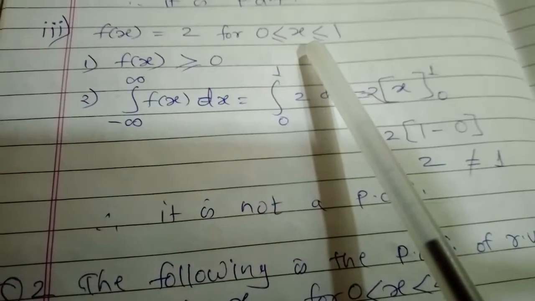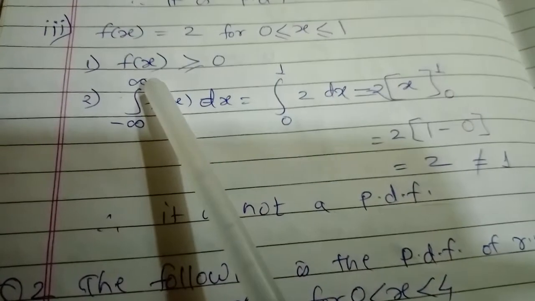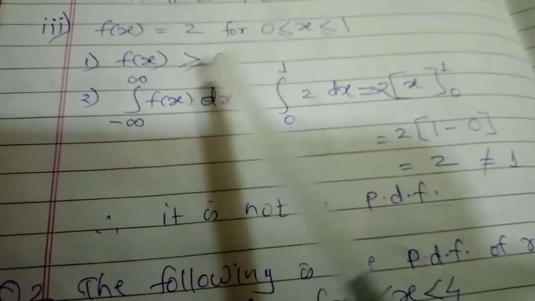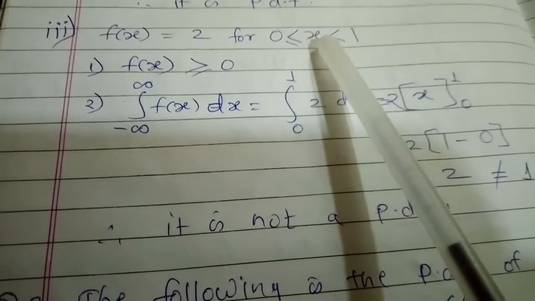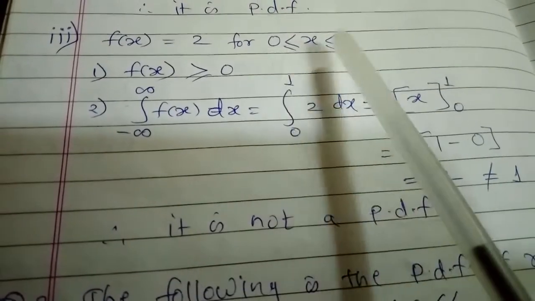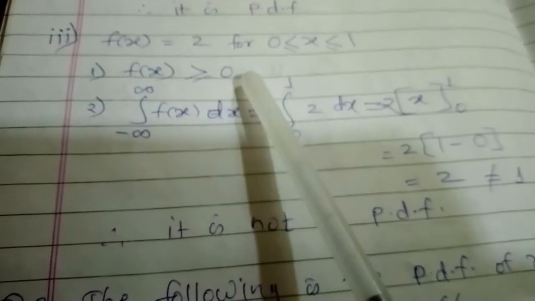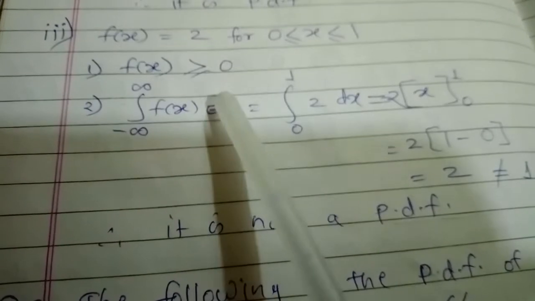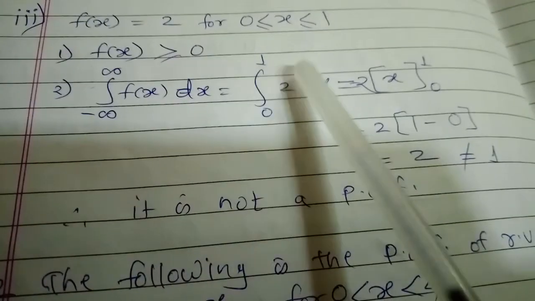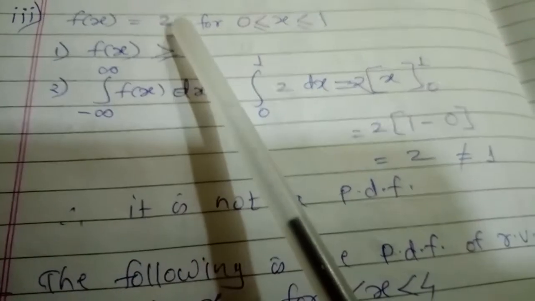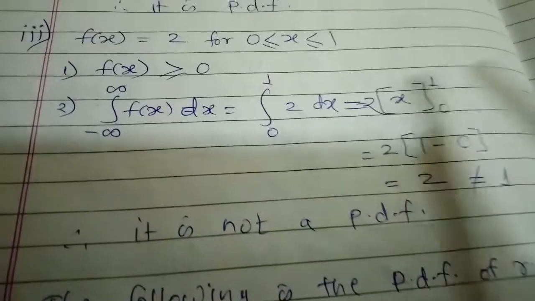For the third example, we are given the function 2, and the condition given is that x is less than or equal to 1 and greater than or equal to 0. So the first condition is satisfied here, meaning the value of the function is greater than or equal to 0. Since x ranges between 0 and 1, the given function is greater than 0. And next, for this condition we have to put in the values. Our function is 2 and we write from 0 to 1 here.